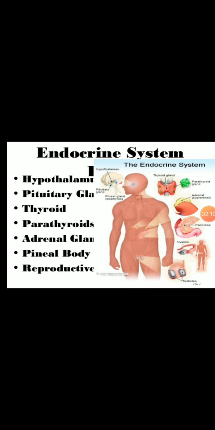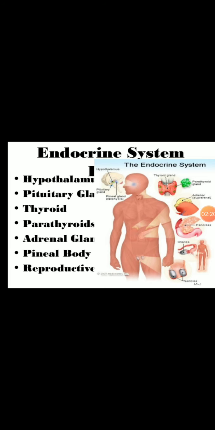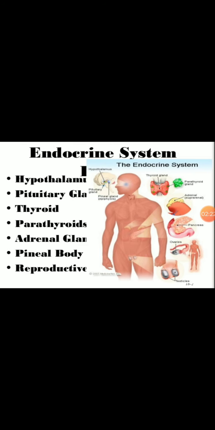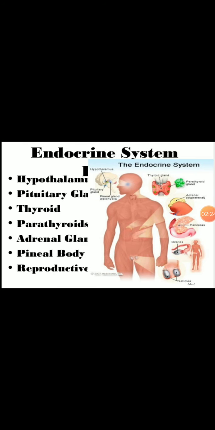In the endocrine system there is no duct system to transport the hormone. The hormone is directly secreted by the endocrine glands, released into the bloodstream, and through the bloodstream it goes to the target cells or target organs.